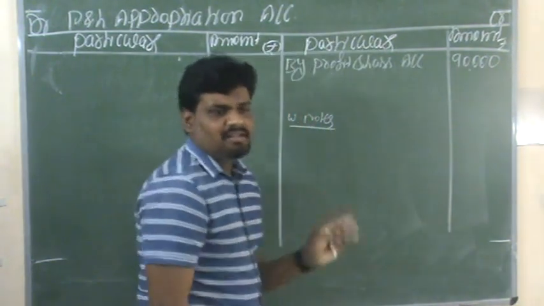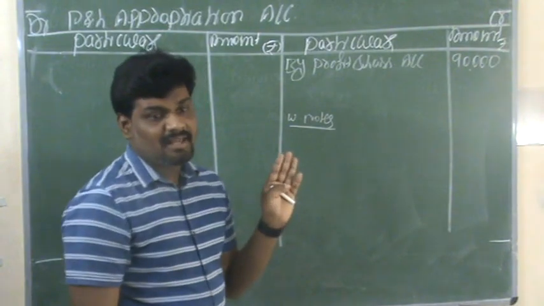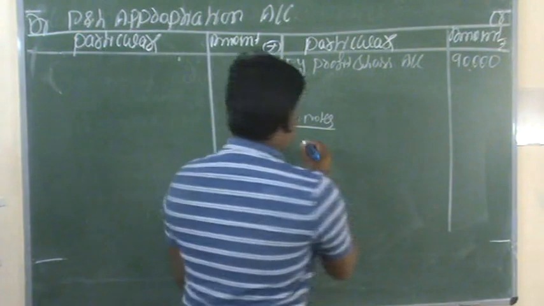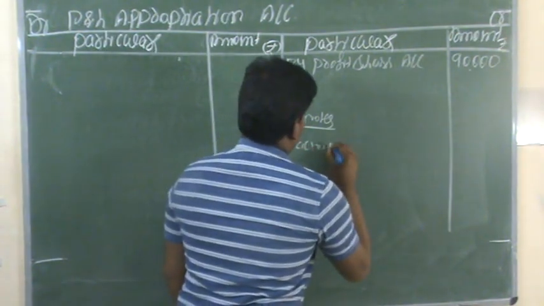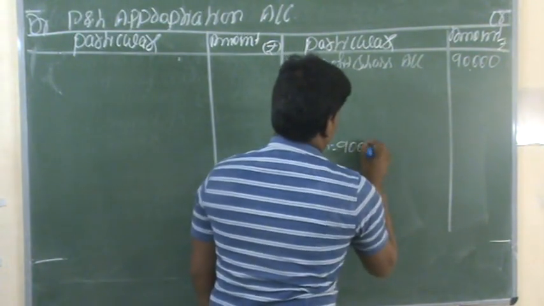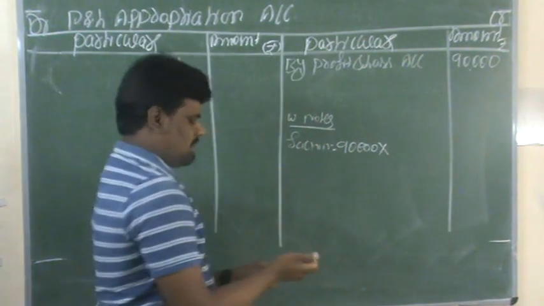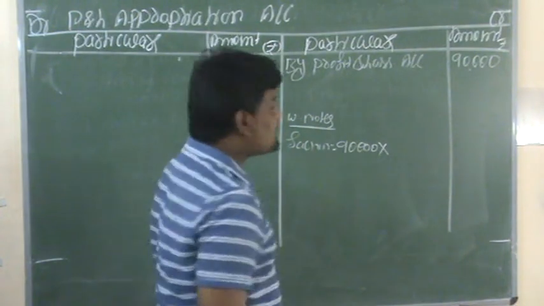First of all, there are three partners now. The partners are namely Sachin, Rahul and Dhoni. First you have to take Sachin. Total profits are 90,000 into their ratios.